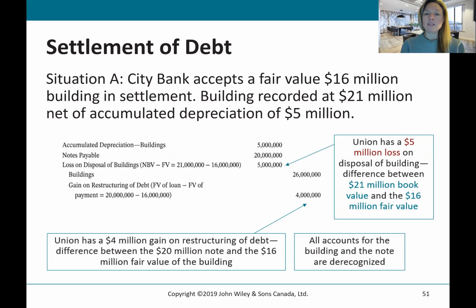And you can see that there's a calculated gain on the restructuring of debt just because that's a favorable transfer from the position of the company. And you can see all accounts for the building and the note are derecognized, and they're put back on the statement of financial position from square one.